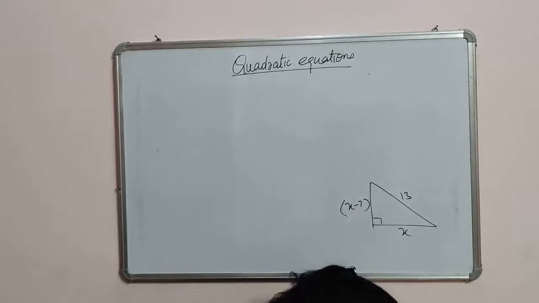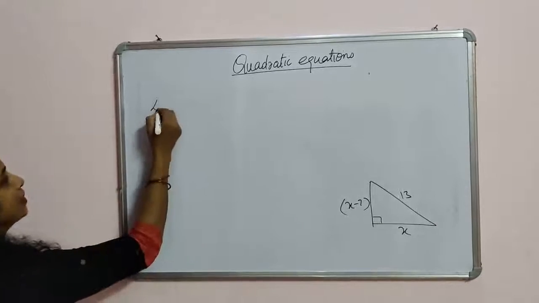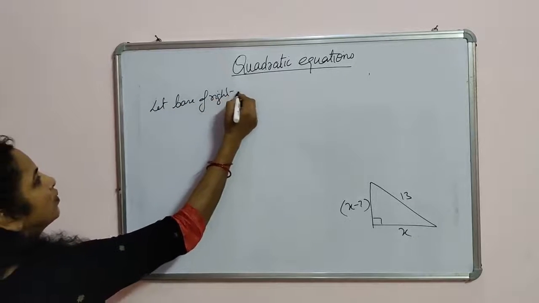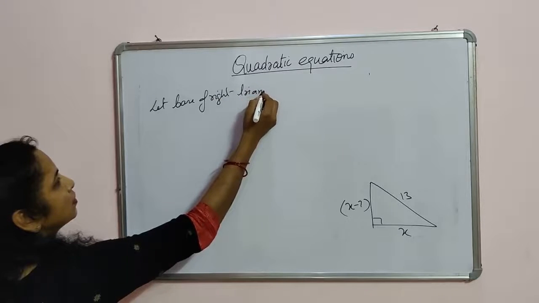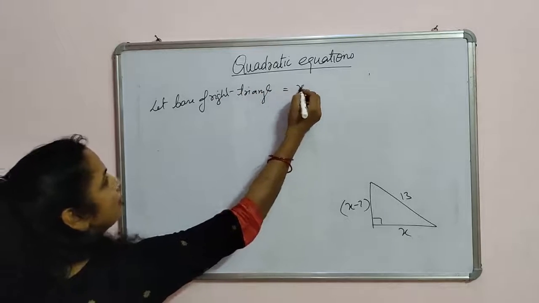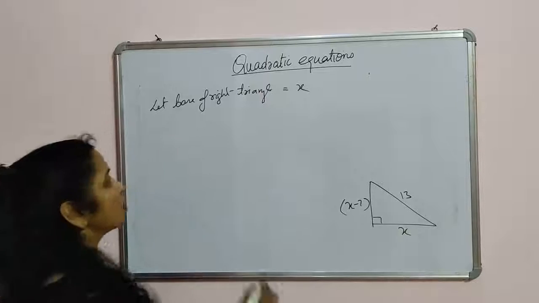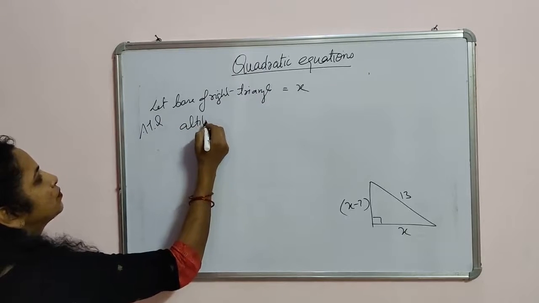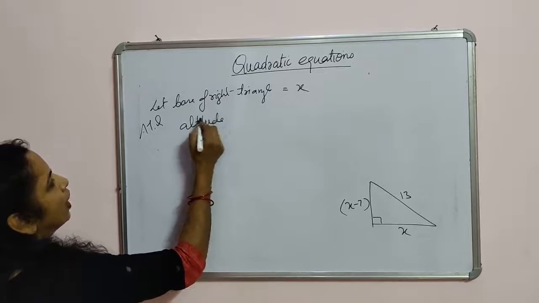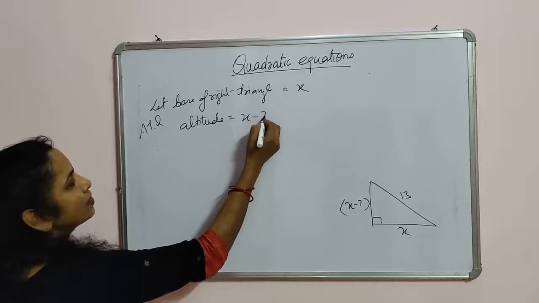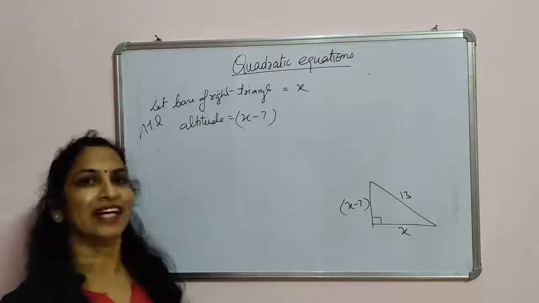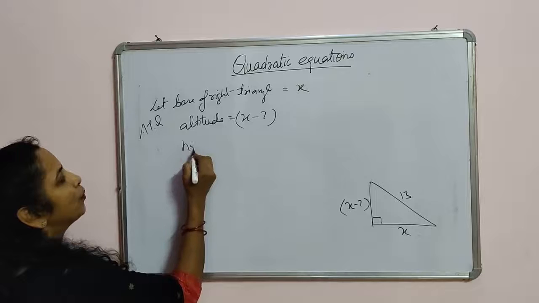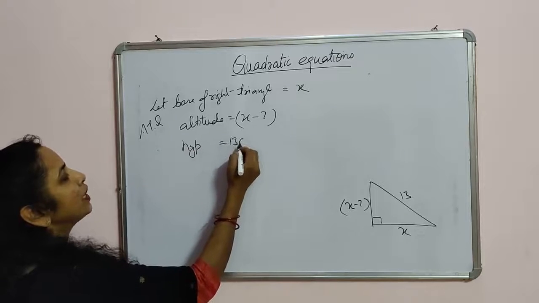So you will say, let the base of the right triangle be equal to x. If the base is x, then according to the question, the altitude is equal to x minus 7. It is given that the altitude is 7 less than its base, and the hypotenuse is equal to 13 centimeter.